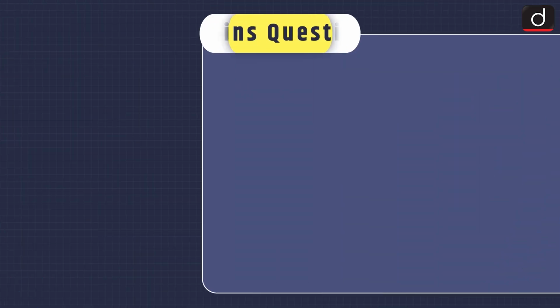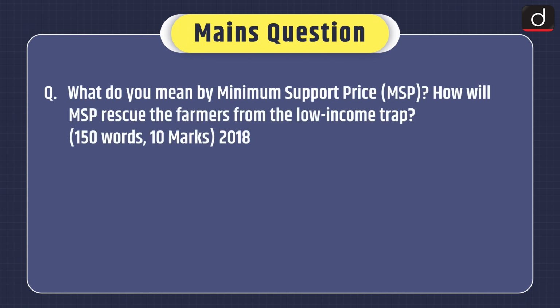Now moving on to the main question. What do you mean by minimum support price or MSP? How will MSP rescue the farmers from the low income trap? This question was asked in the 2018 exam also.